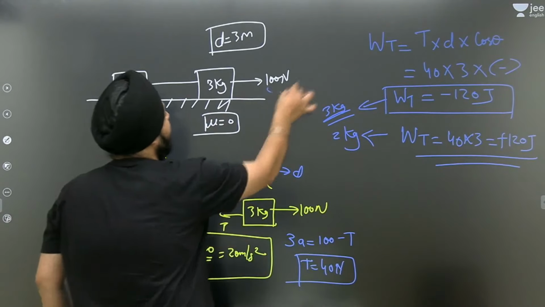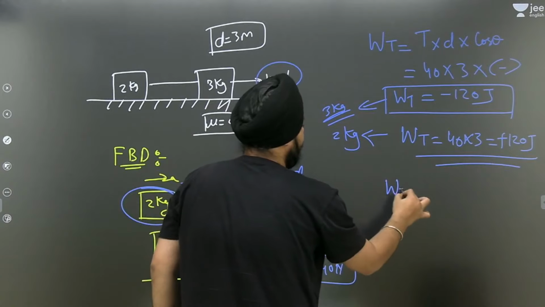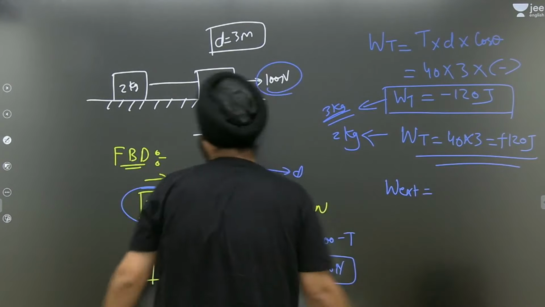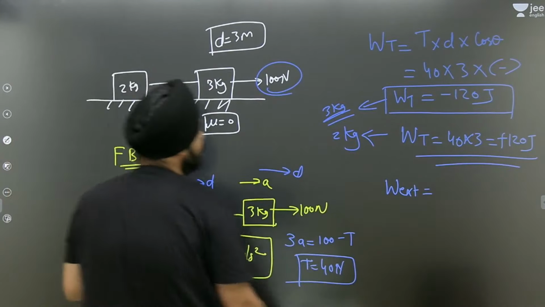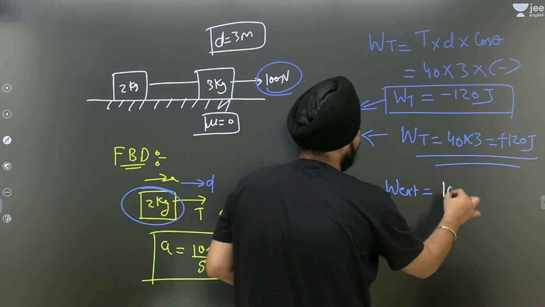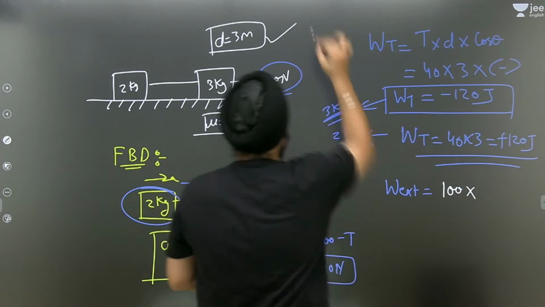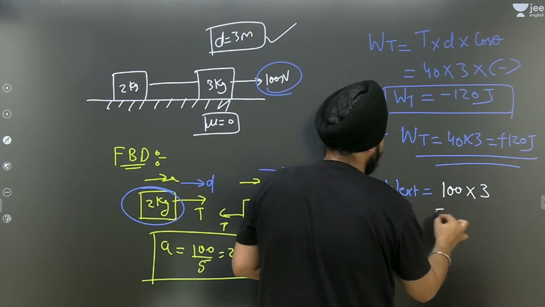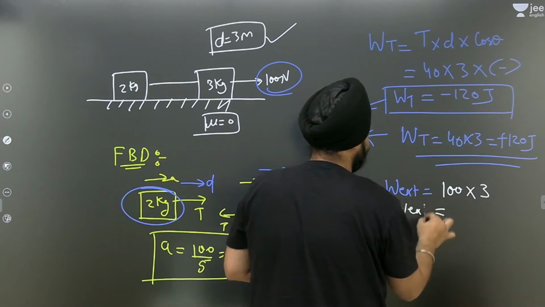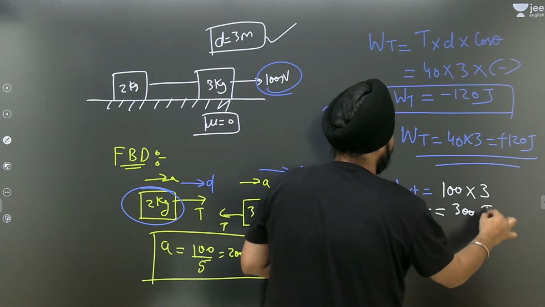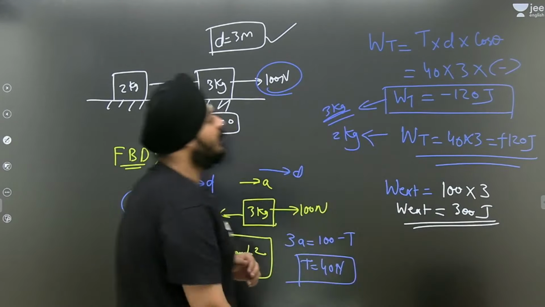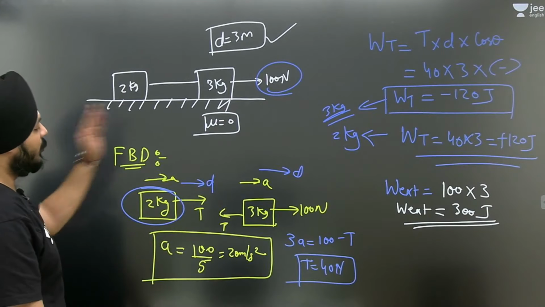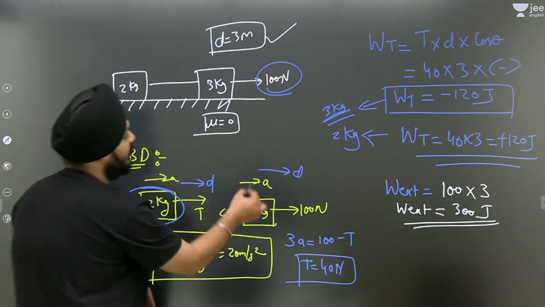Second, work done by the external force. What is the amount of the external force? 100. Displacement 3. What is the angle between the force and displacement? 0, so cos is 1. So work done by the external force is how much? 300 joule. Now moving forward to another one, net acceleration.